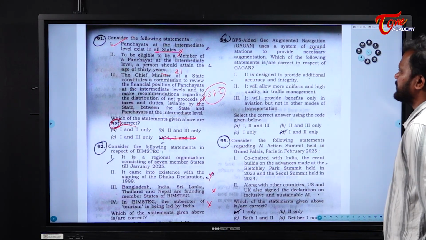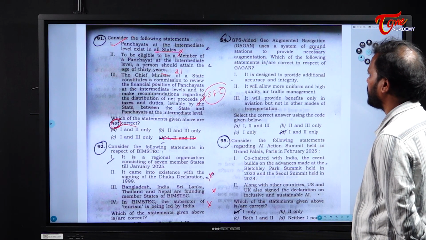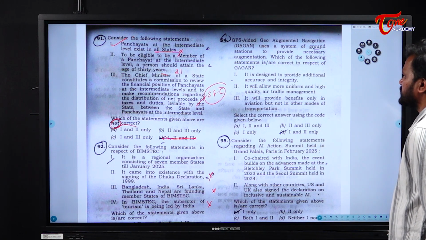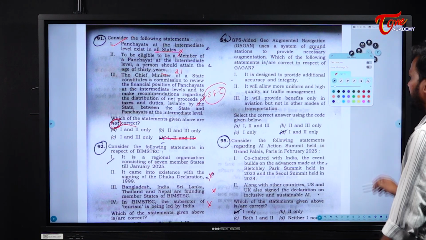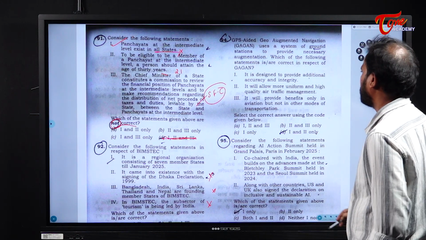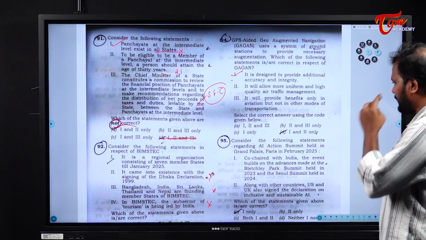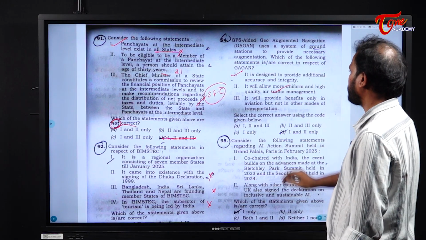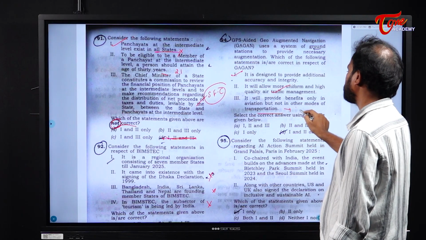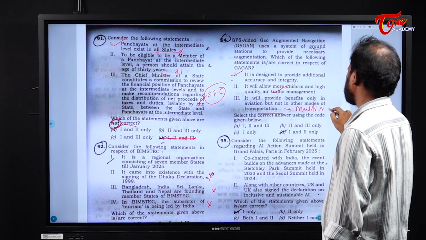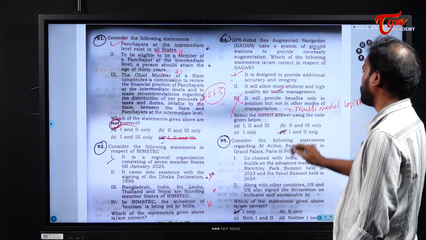Next, the GPS-aided geo-augmented navigation uses a system of ground stations to provide necessary augmentation. Now, which of the following statements are correct in respect of the GAGAN? First one is, it is designed to provide additional accuracy and integrity. Yes. It will allow more uniform and high quality air traffic management. Yes. It will provide benefits only in aviation but not in other modes of transportation. No, it is trying to achieve multimodal logistics. Okay, so statement 3 is wrong, only 1 and 2 are correct.